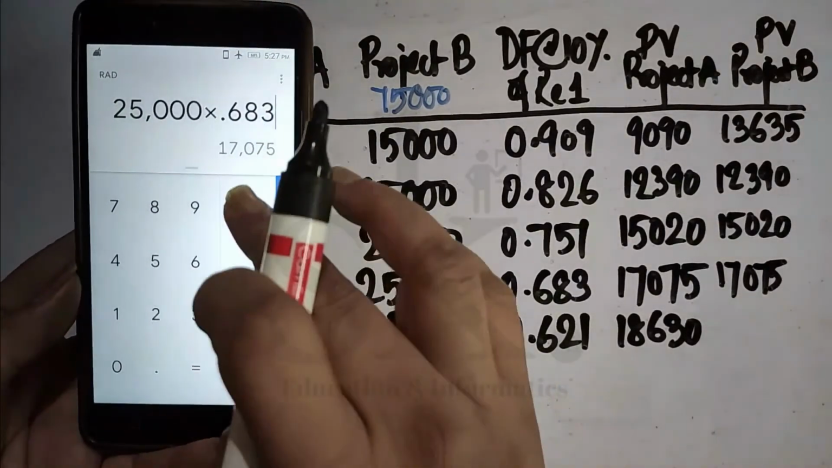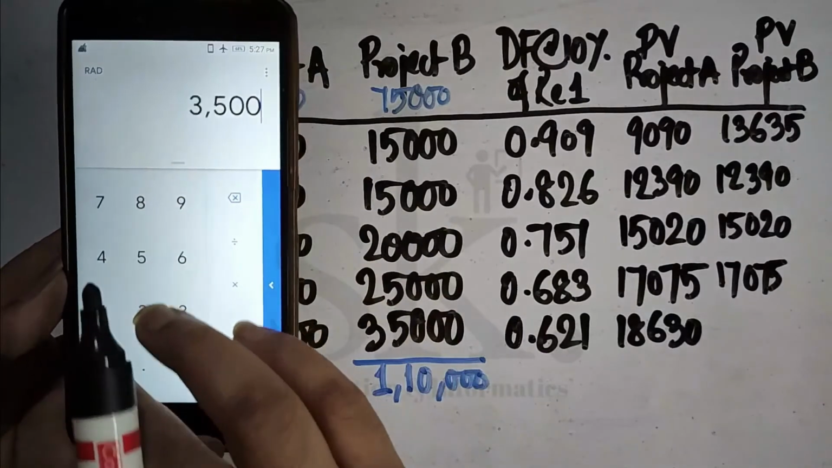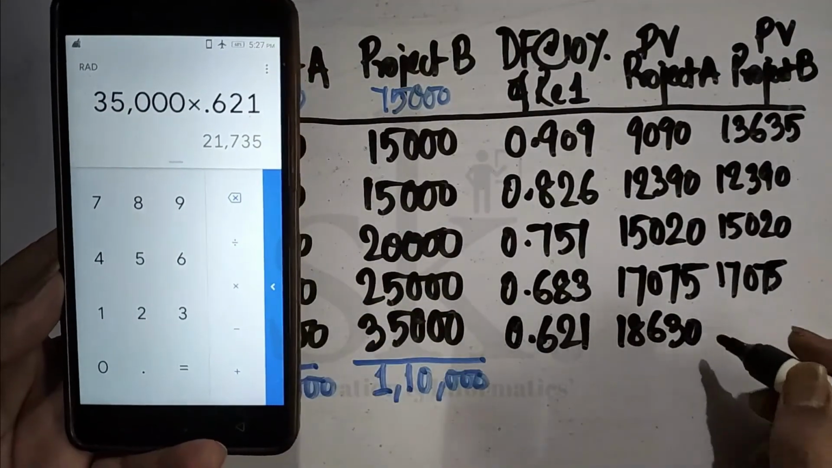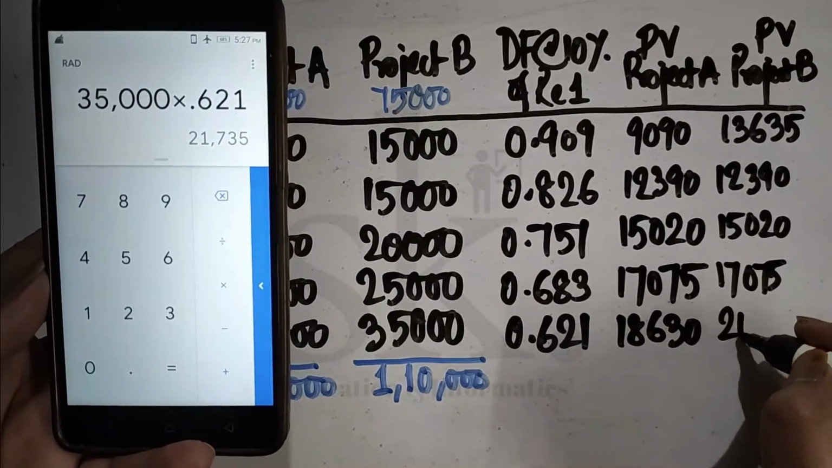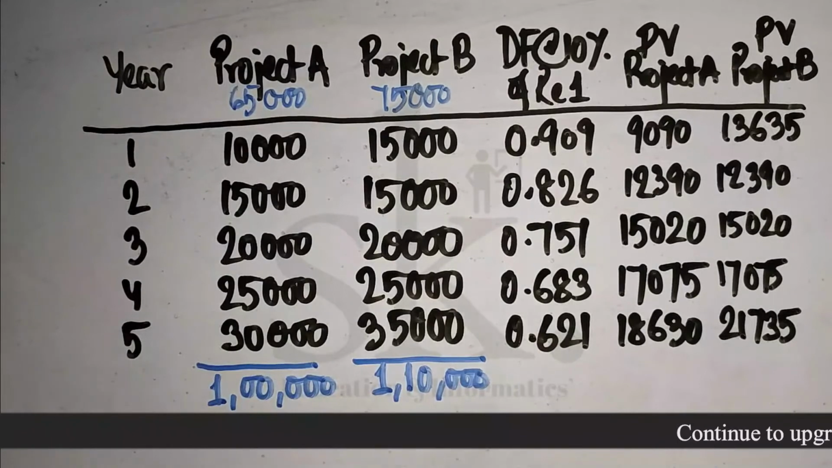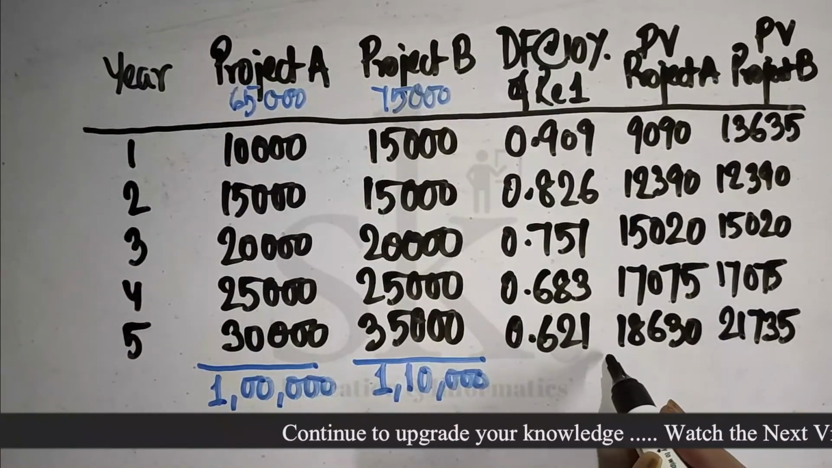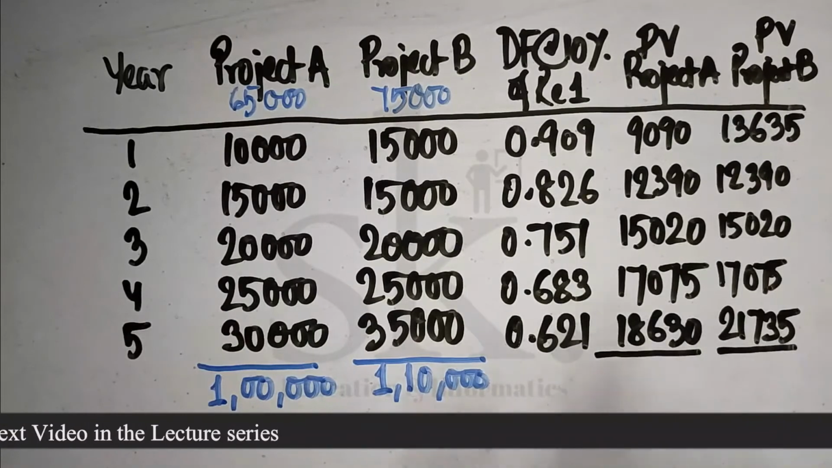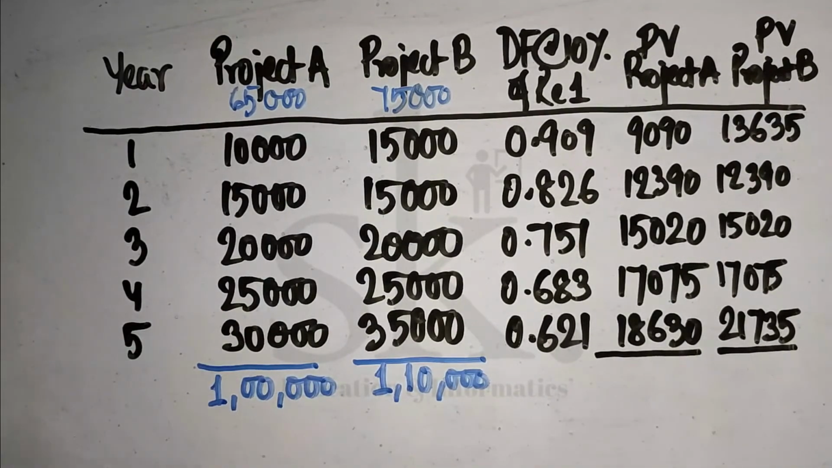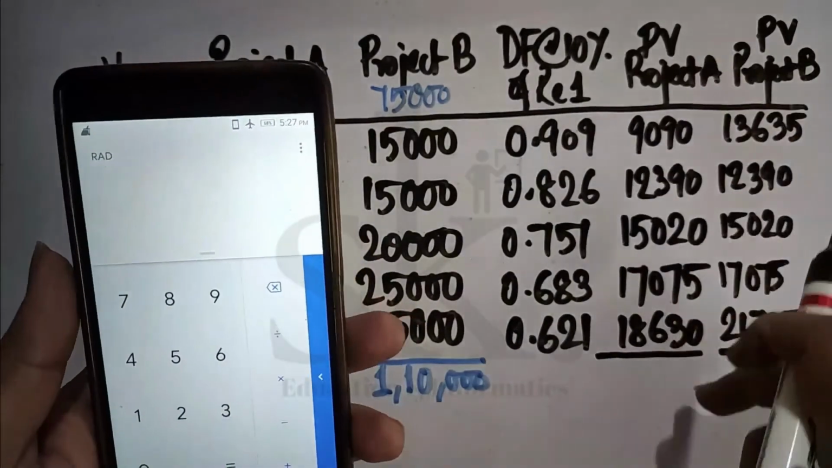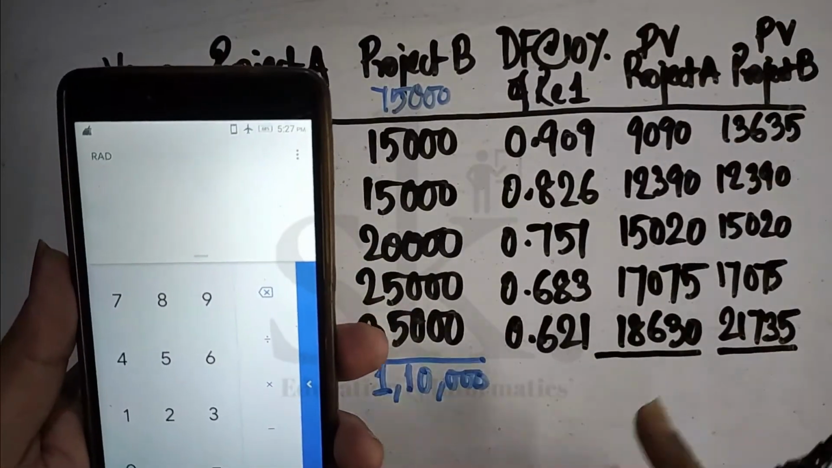And for last year, it was 35,000. So 35,000 into 0.621, it's coming 21,735. Now what we require to do is to find out the present value of future cash inflow both for project A and project B. So if we add up, let's talk about project A, the present value of future cash inflow for project A.